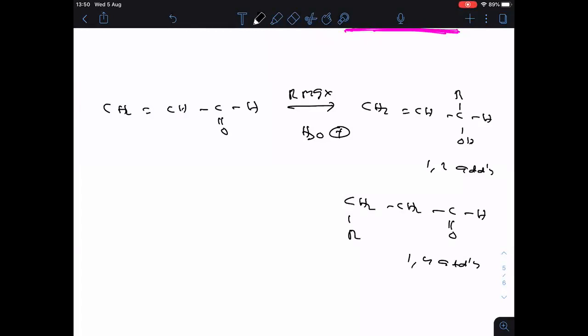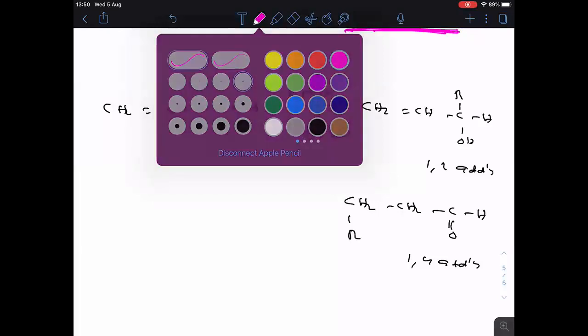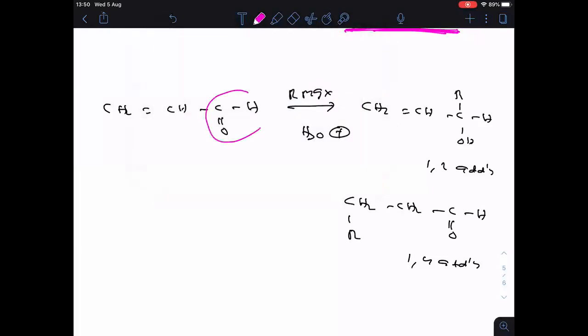Clear? Now try to understand my point here, everyone. Now remember, everyone, this is aldehyde. So in acrolein, if aldehyde is present, then 1,2 is the major product and 1,4 is the minor product.